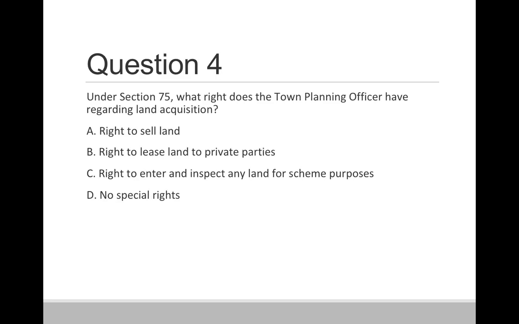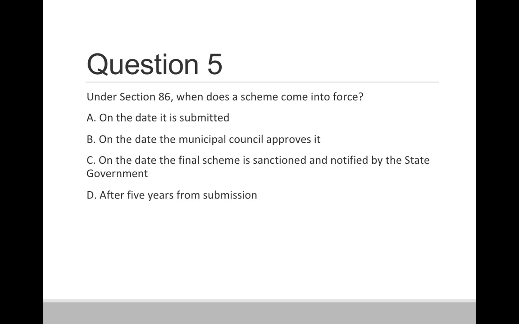And question 4. Under section 75, what rights does the town planning officer have regarding land acquisition? Option A, right to sell the land. Option B, right to lease the land to private parties. Option C, right to enter and inspect any land for the scheme purpose. And option D, no special right. So the correct answer is option C, right to enter and inspect any land for the scheme purpose.